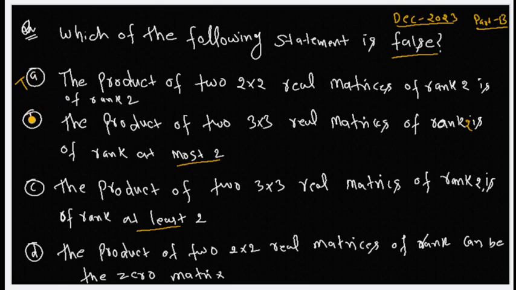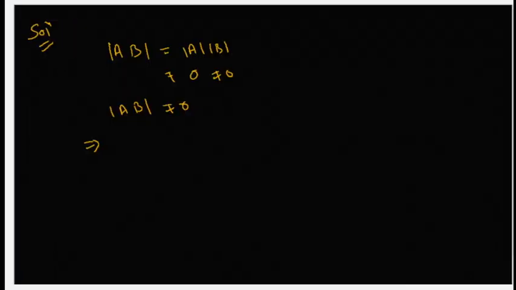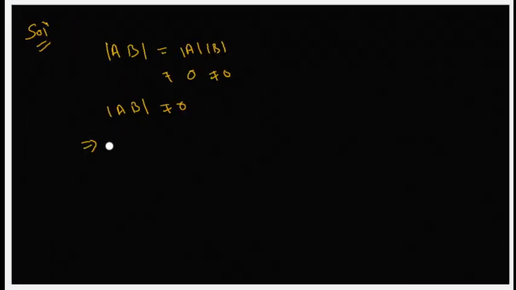Now the second one is the product of 3 cross 3 matrices of rank 2 is of rank at most 2. Just take an example, or simply we have a result.